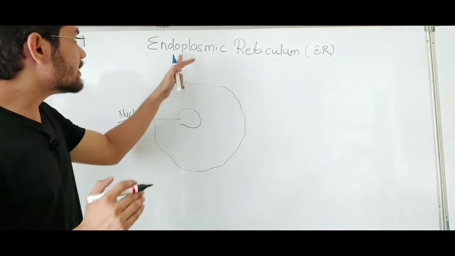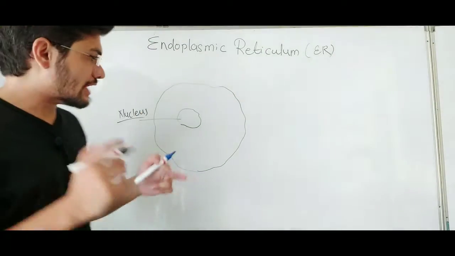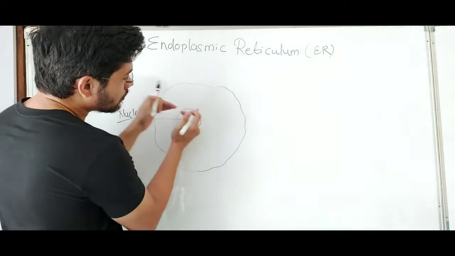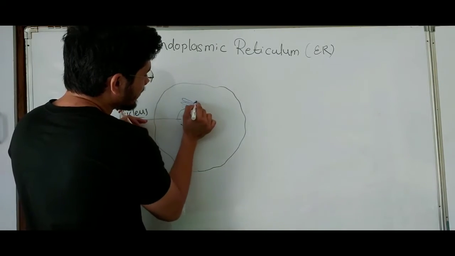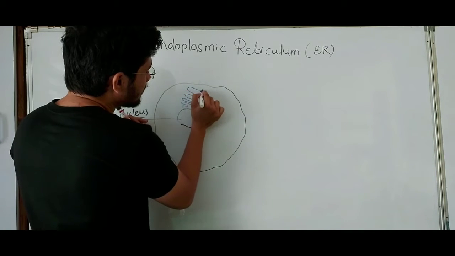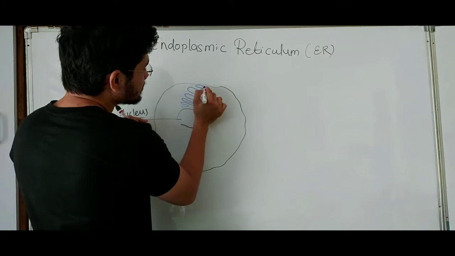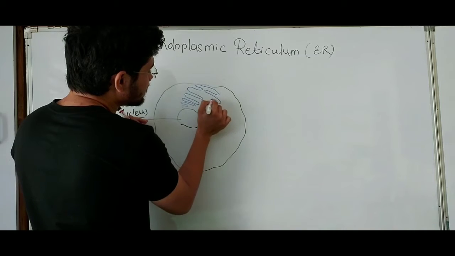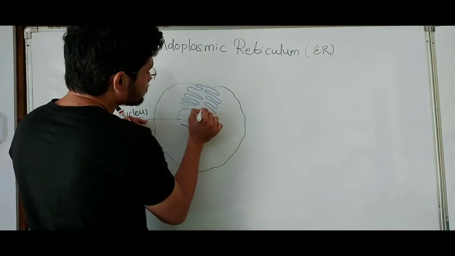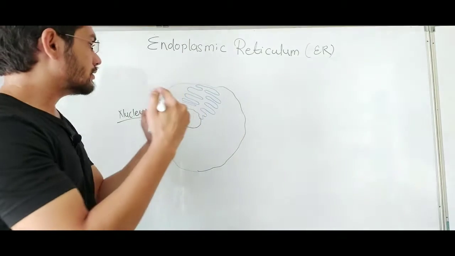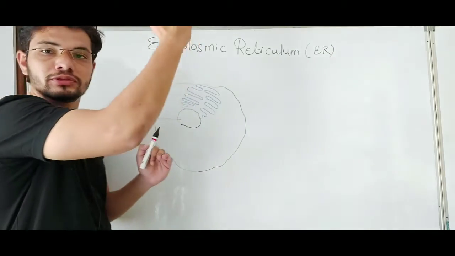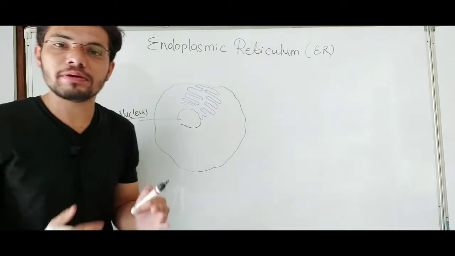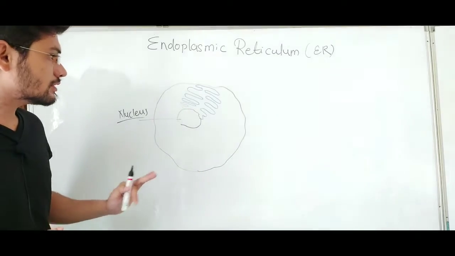This endoplasmic reticulum will start from the nuclear membrane like this, and sometimes it starts from the nuclear membrane and ends at the plasma membrane or cell membrane of the cell.